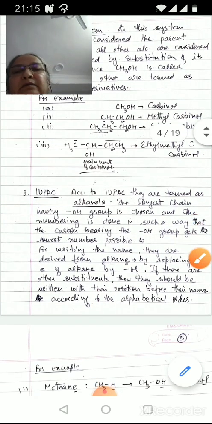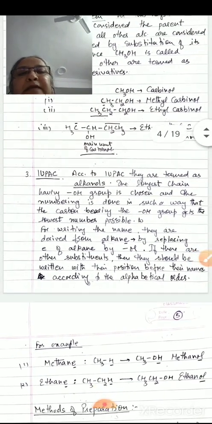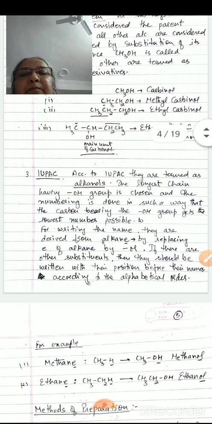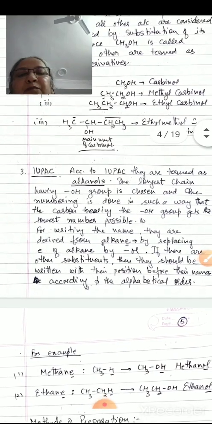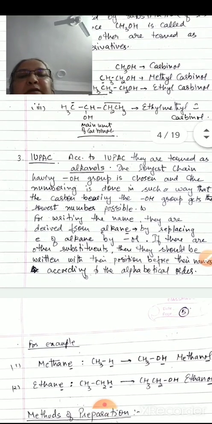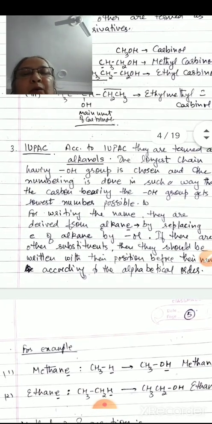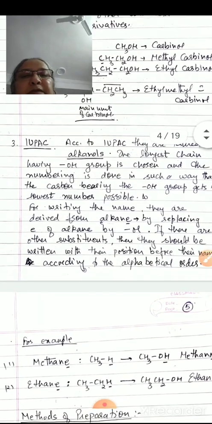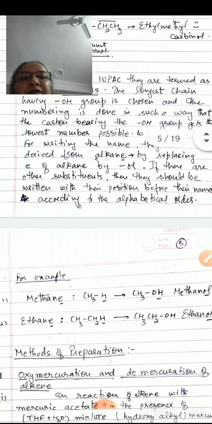Then the third system is IUPAC system. According to the IUPAC, they are termed as alkanols. The longest chain having OH group is chosen, and the numbering is done in such a way that the carbon bearing the OH group gets the smallest number possible. For writing the name, they are derived from alkane by replacing terminal E of alkane by OL. If there are other substituents, then they should be written with a position before their names according to the alphabetical order.